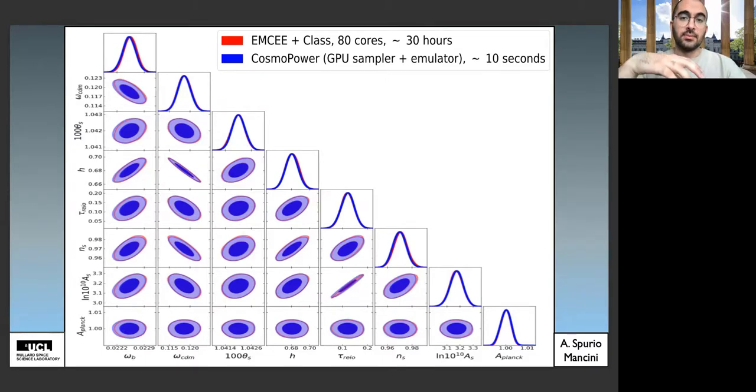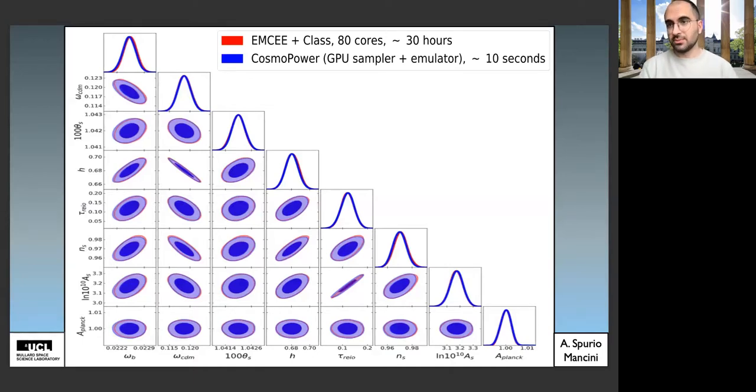Whereas using this GPU sampler and then the TensorFlow likelihood and the emulator, this takes less than 10 seconds on a GPU, which, by the way, if you don't have, you can always go on Google Colab and run it there. And in fact, this is actually one of the notebooks that you can find on the CosmoPower repository. And again, the contours are essentially indistinguishable. So I hope this really motivates the use of these accelerated pipelines for inference.